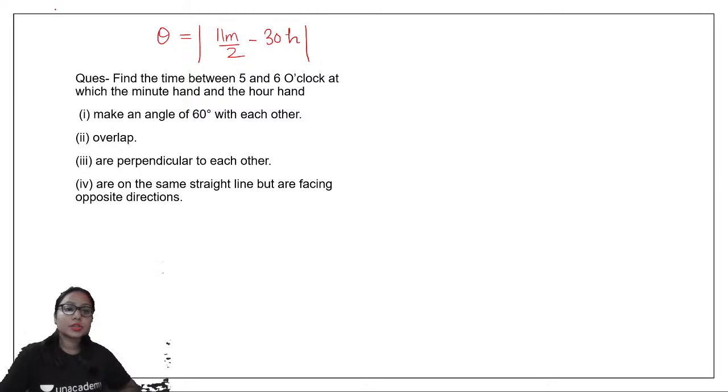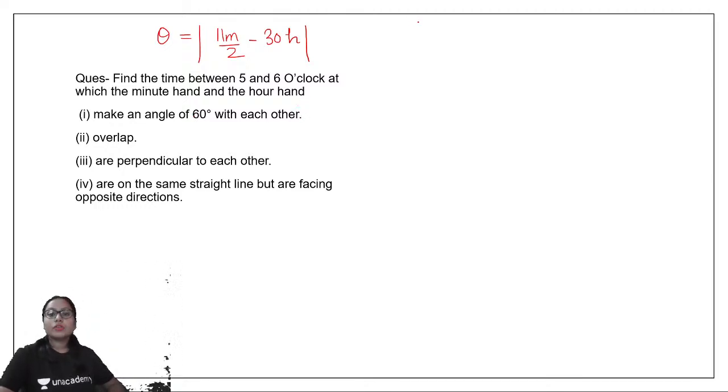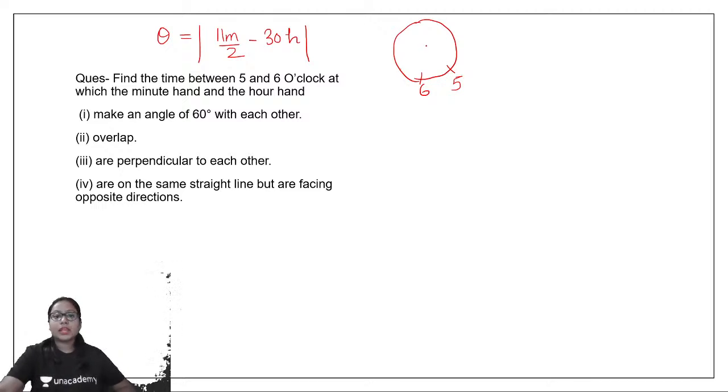Let's see. So in this question, we have to find the time between 5 and 6 o'clock at which the minute hand and the hour hand make an angle of 60 degrees with each other. Okay, so we know that this is a clock. Now we have to find the time between 5 o'clock and 6 o'clock. So the hour hand would be somewhere here, between 5 o'clock and 6 o'clock. We have to find the position of the minute hand.